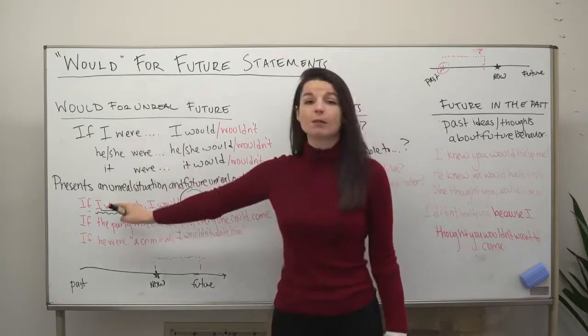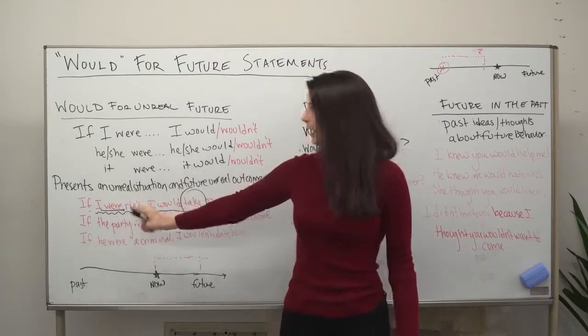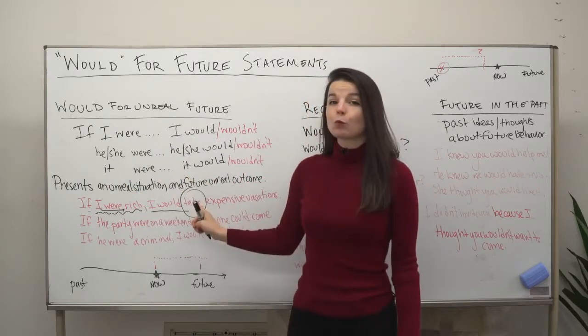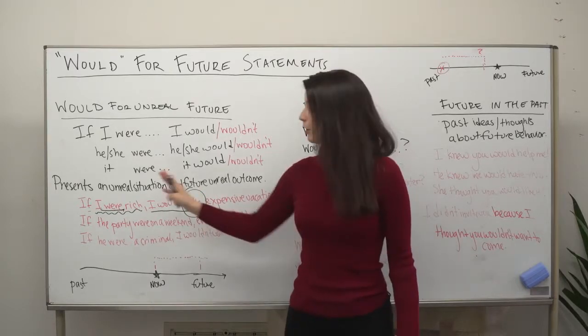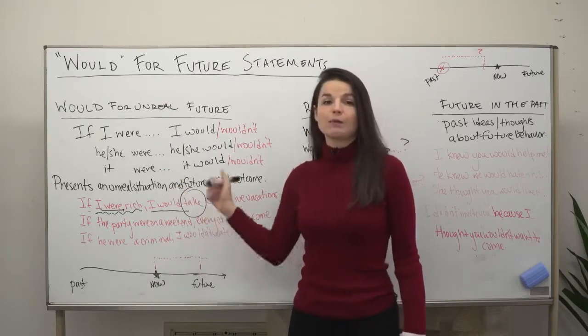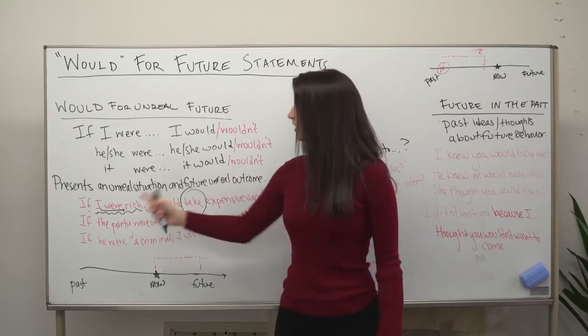So meaning this part, this situation is not real. It's unreal. But if it were real, this is the outcome. So unreal situation, but we're just discussing possibility here. Let's look at the next sentence then.